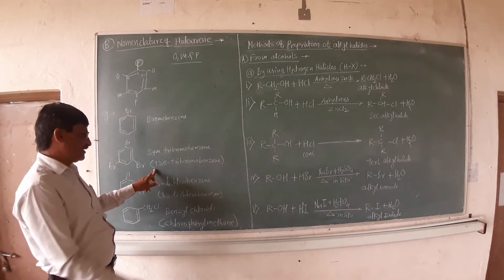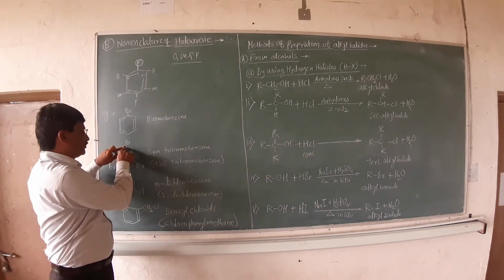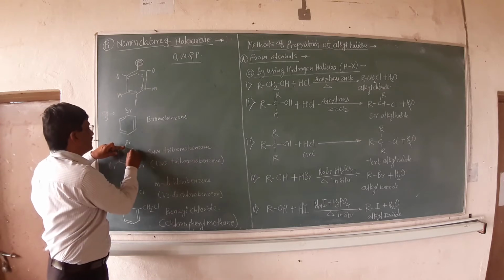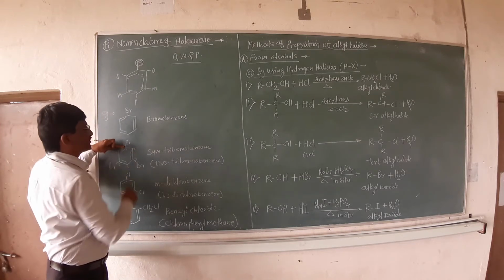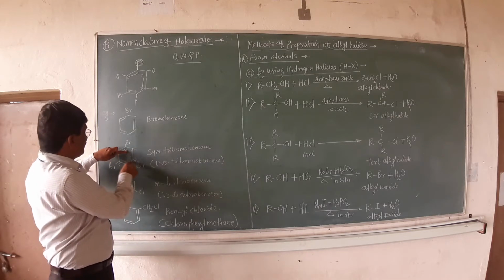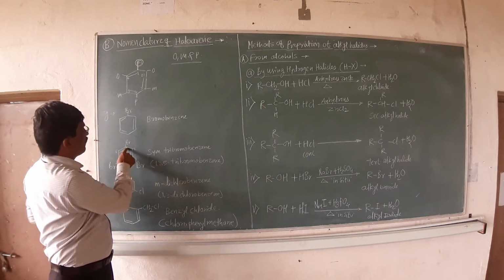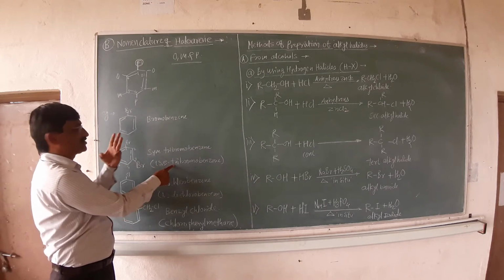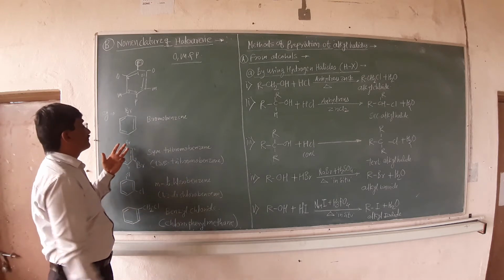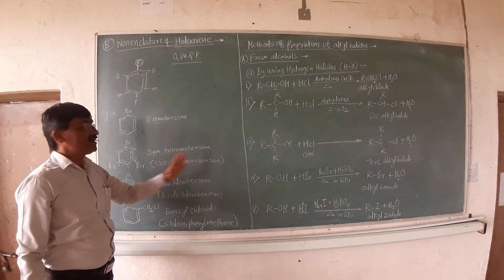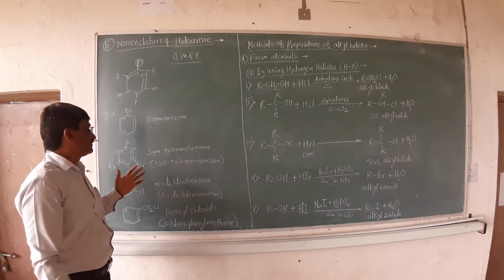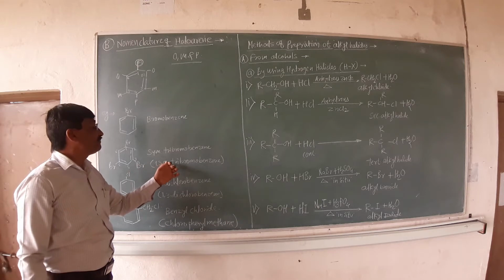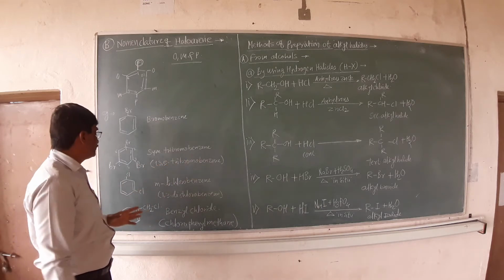In the IUPAC name system, suppose this is carbon 1, carbon 2, carbon 3, carbon 4, carbon 5 and carbon 6. With respect to this, the positions are 1, 3, 5. Tri means 3, bromo means the halogen group attached, and benzene is the aromatic ring to which it is attached. That's why it is 1,3,5-tribromobenzene.